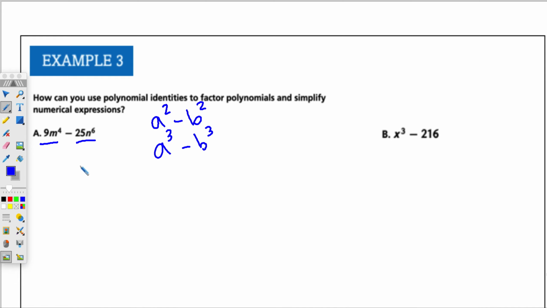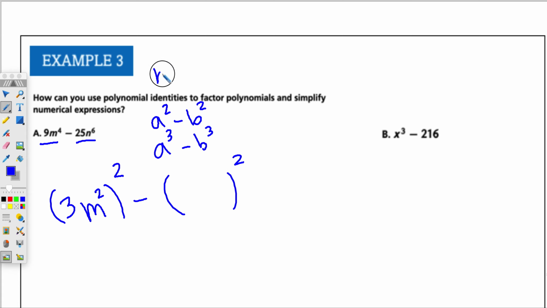I'm going to try the squared formula. So I'm going to do parentheses squared. What number squared gets me 9? So that would be a 3. What squared gets me m to the 4th? That would have to be m squared, right? Because m squared times m squared is m to the 4th.